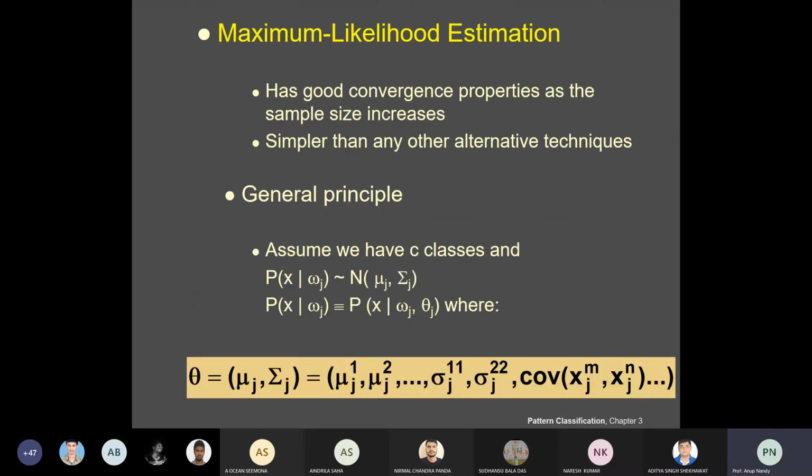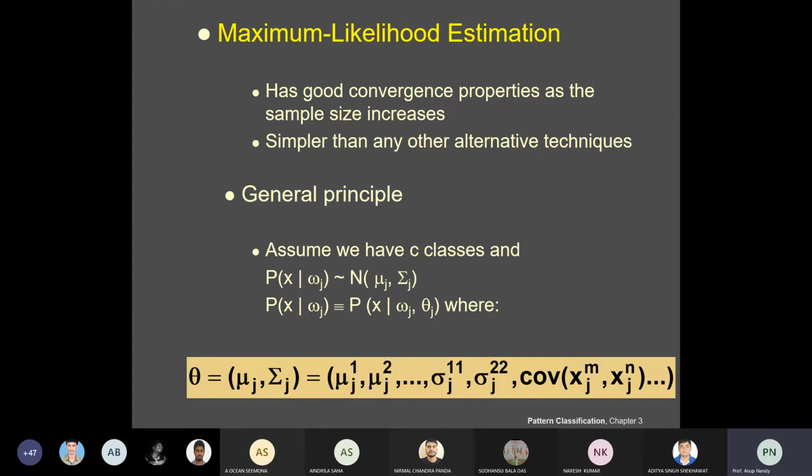So now what is the maximum likelihood estimate? It has very good convergence properties, as I already explained, as the sample size increases, and it is much simpler than any alternative method like the Bayesian technique. Now, what are the general principles to find this maximum likelihood estimate?